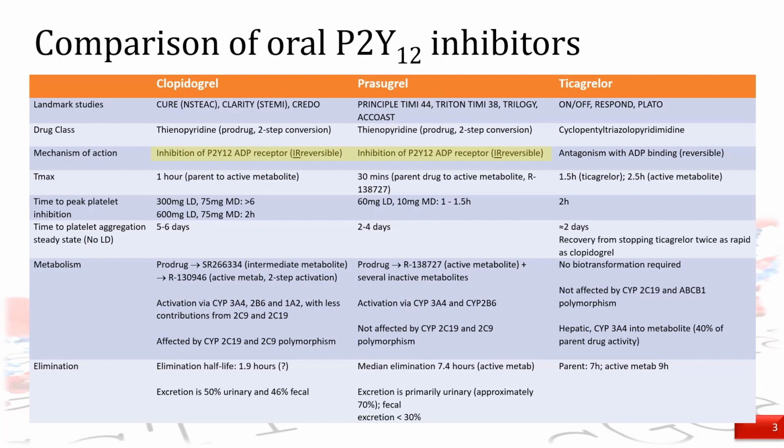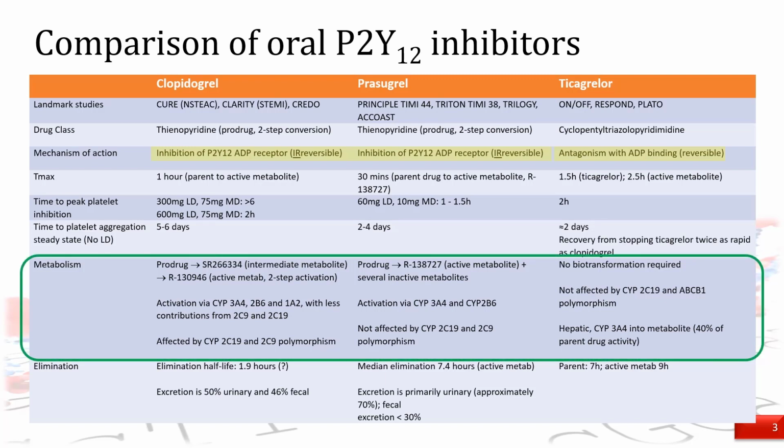Firstly, clopidogrel and prasugrel irreversibly block the P2Y12 component of ADP receptors on the platelet, resulting in reduced activation and aggregation. Ticagrelor, on the other hand, reversibly and non-competitively binds at the same site. Secondly, prasugrel and clopidogrel are prodrugs requiring CYP enzyme bioactivation into the active drug, while ticagrelor does not require biotransformation.